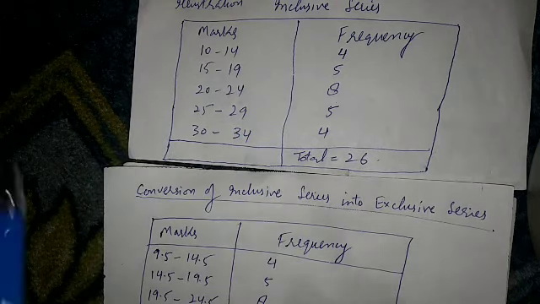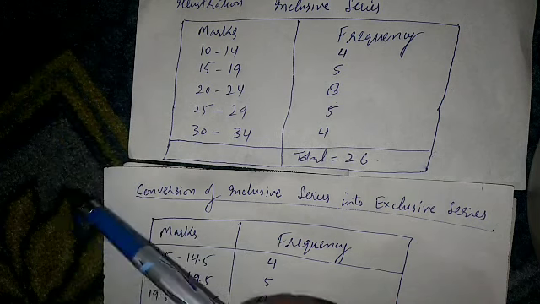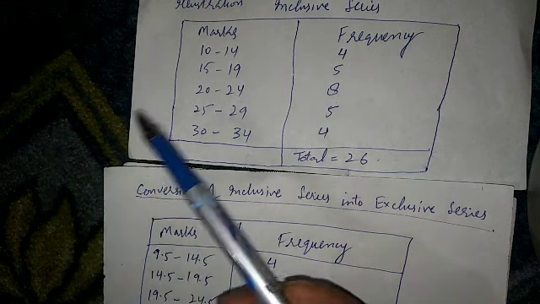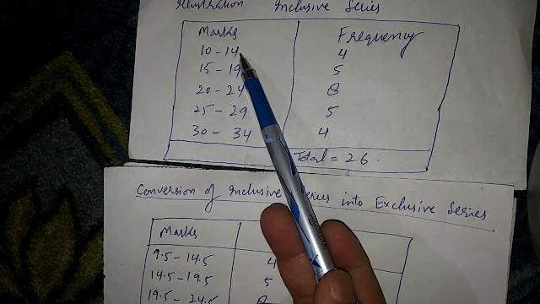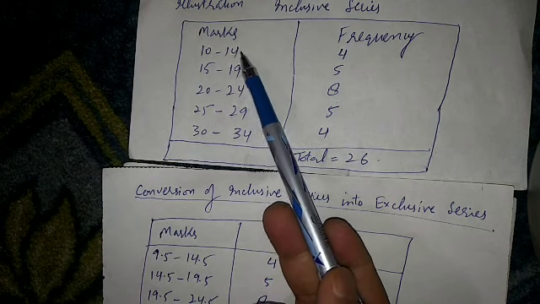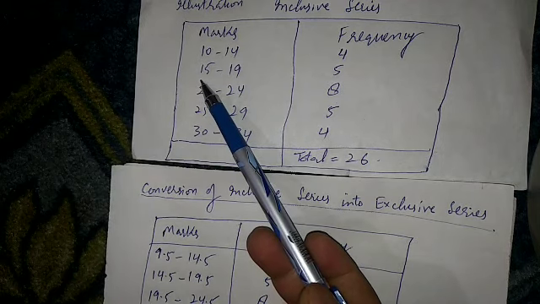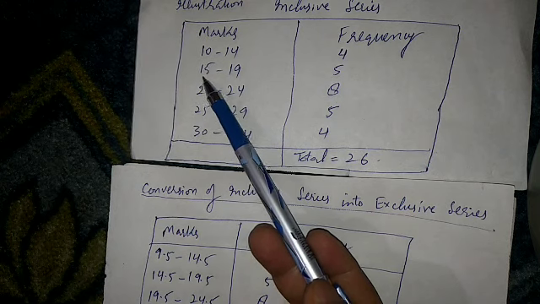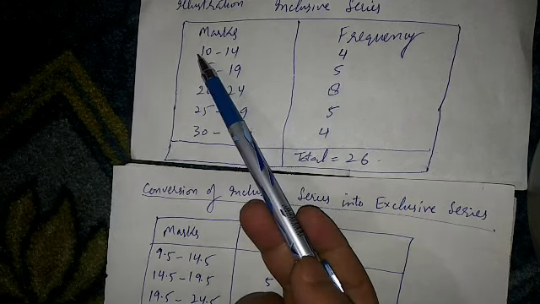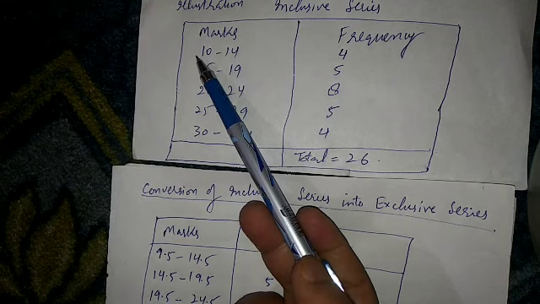Second step here is half of that difference is added to the upper limit of a class interval. That means it will be here 14.5, and half is subtracted from the lower limit of the class interval. That means here it will be 9.5.